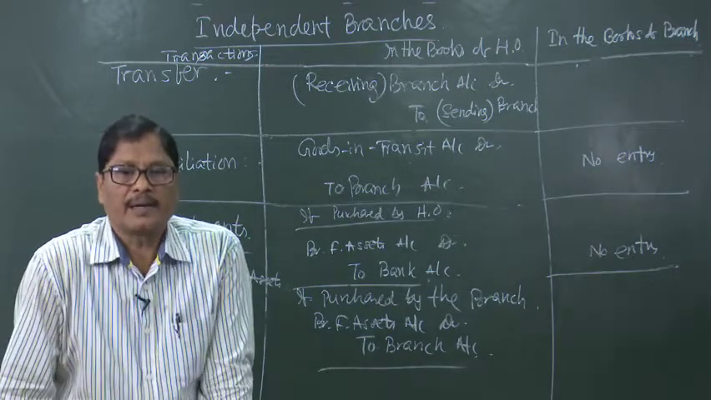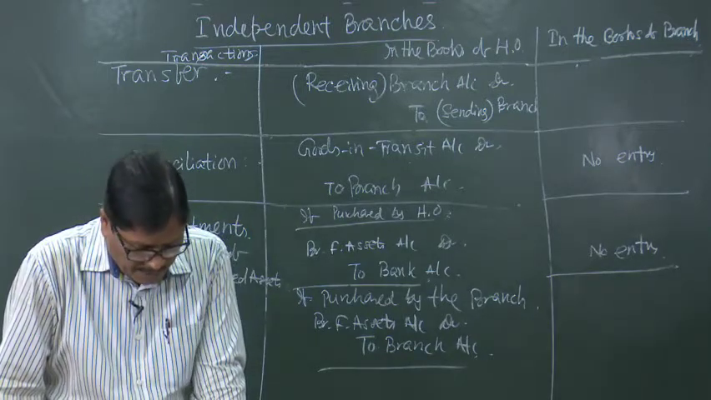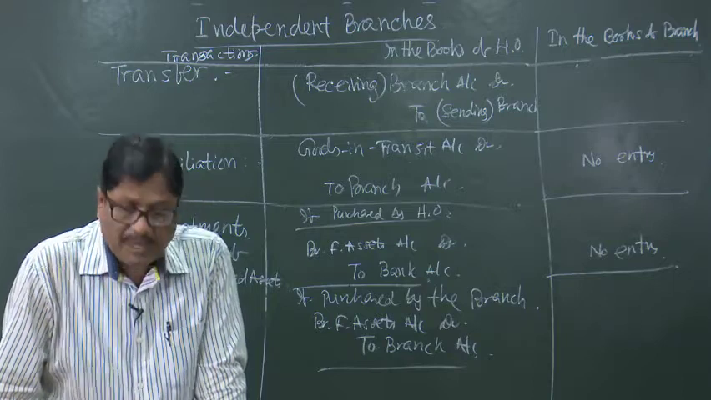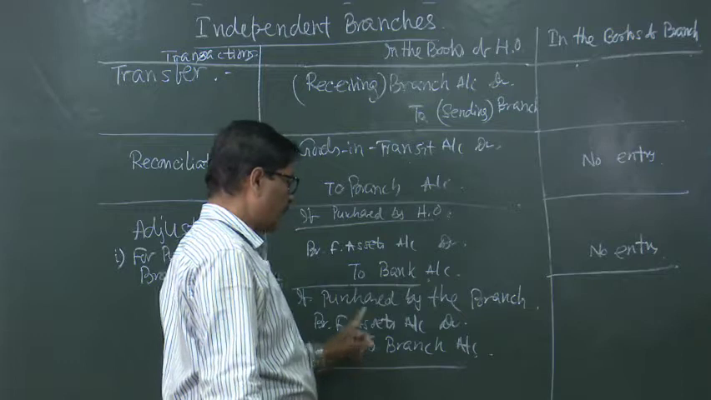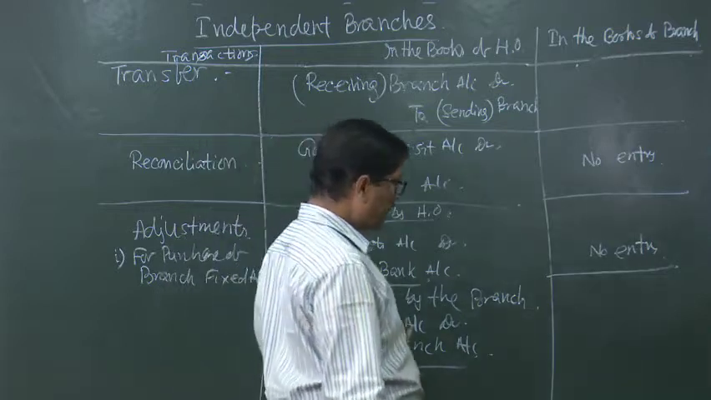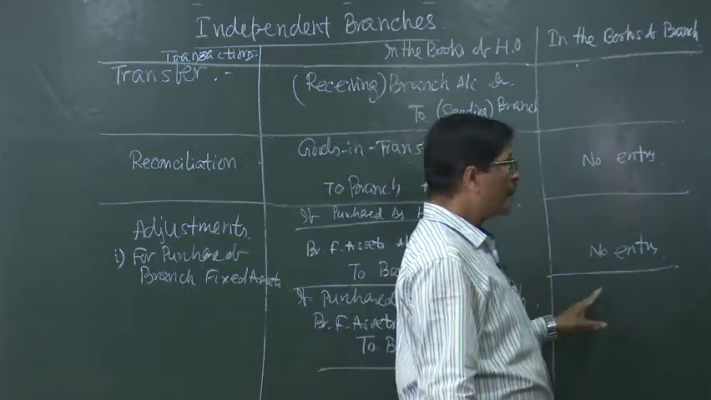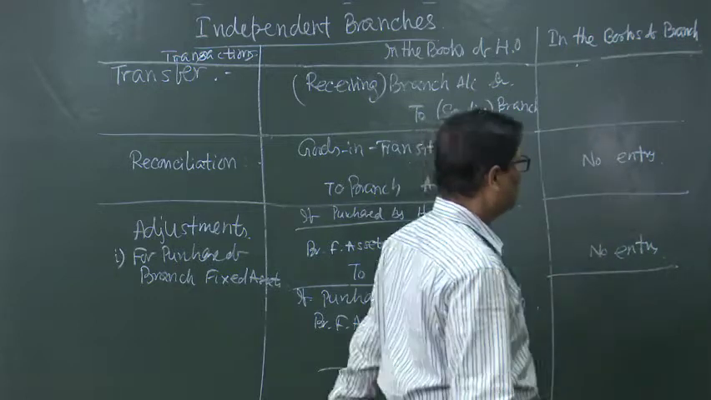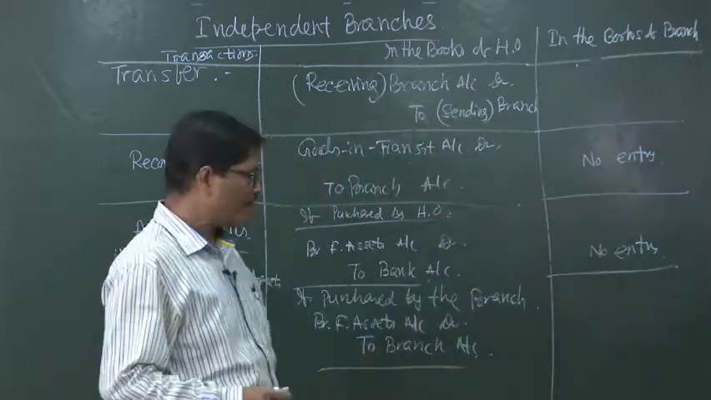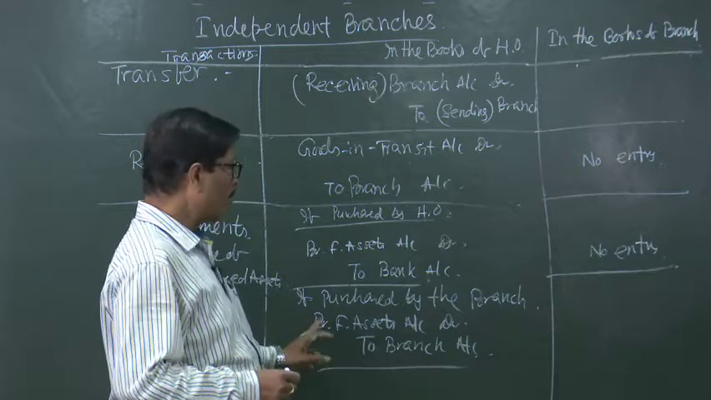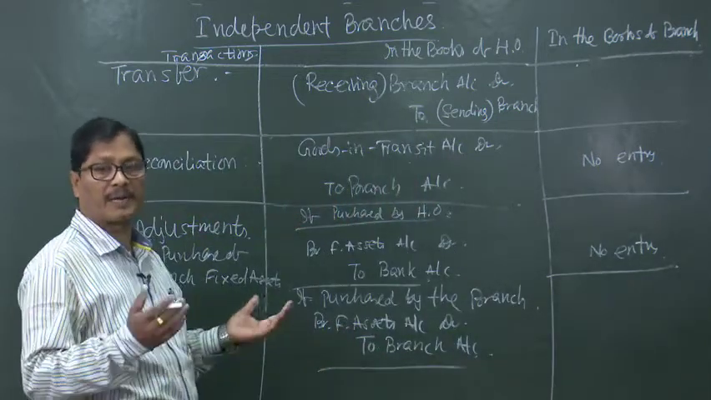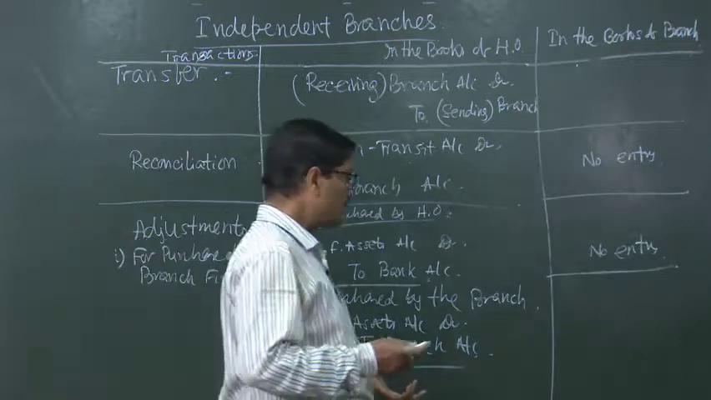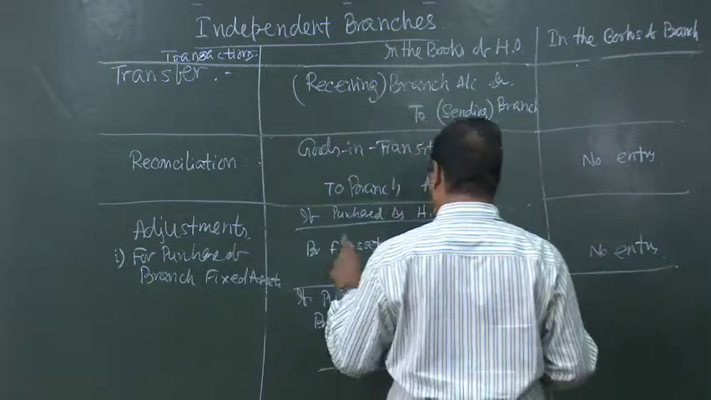It is just like taking a loan from the branch and purchasing the branch fixed assets. So, the entry will be branch fixed assets account debited to branch account, and in this case there will be some entry passed in the books of the branch, because they have given cash. Cash account is being credited. They cannot write branch fixed assets account debited, because they do not maintain that account. So, what they will do is they will make head office responsible.